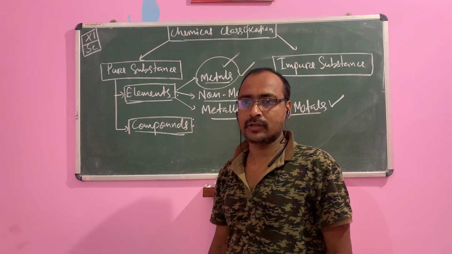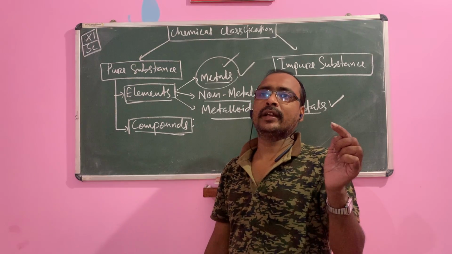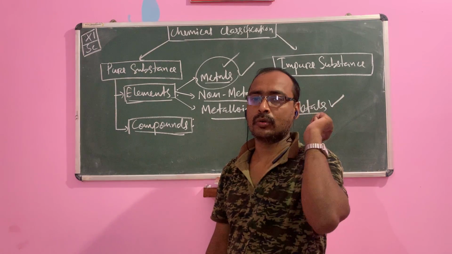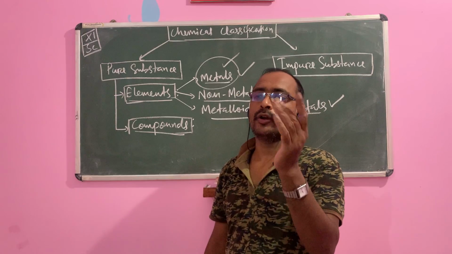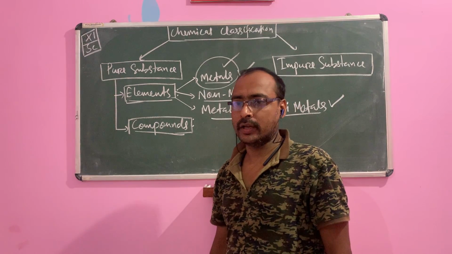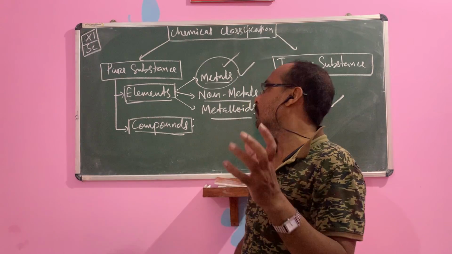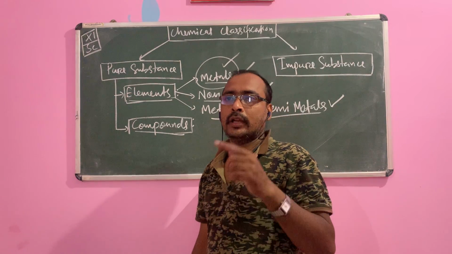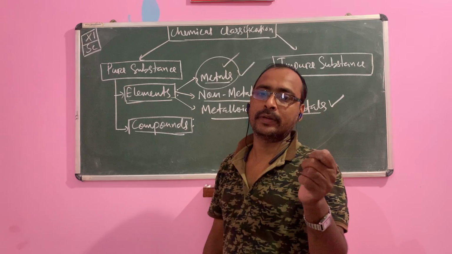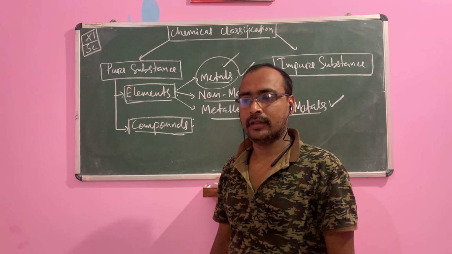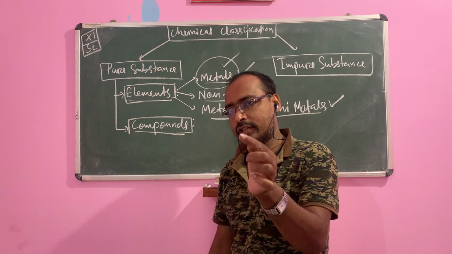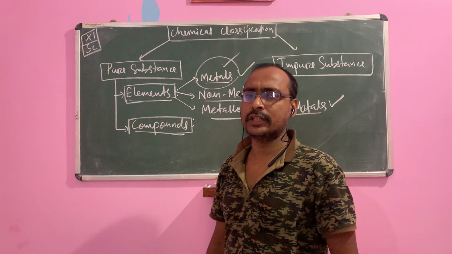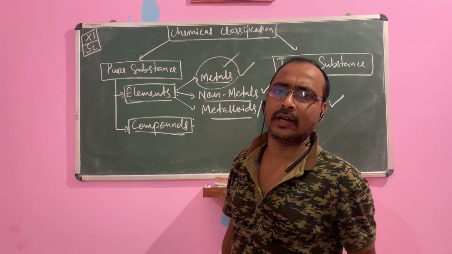This is the chemical difference of metal. Metal, when treated with acid, evolves or gives hydrogen gas. These are the chemical differences between non-metals, which do not react with acid. If you burn a non-metal with oxygen, it will give acidic oxide. But metals give basic oxide with oxygen. So these are the chemical and physical differences between metals and non-metals.